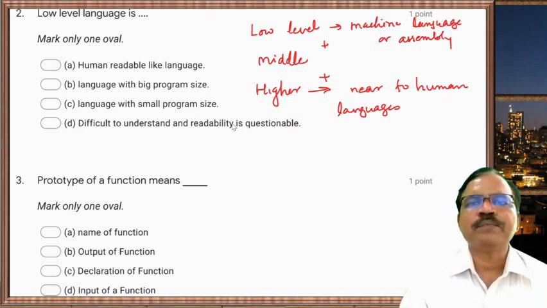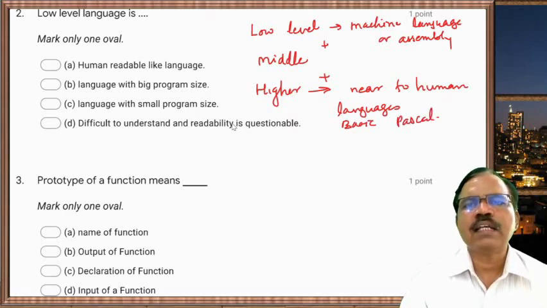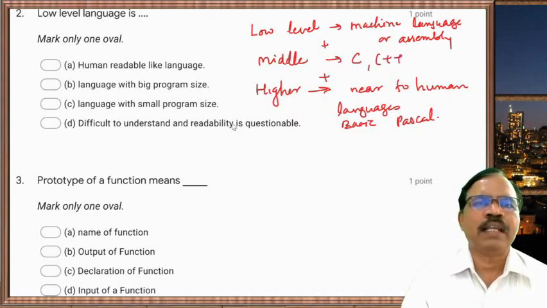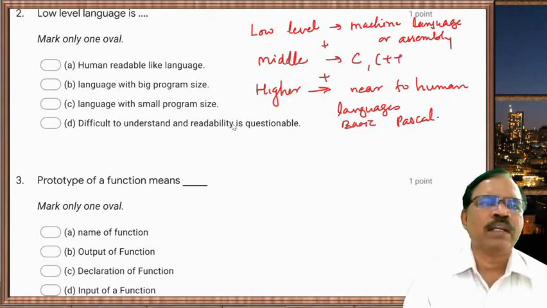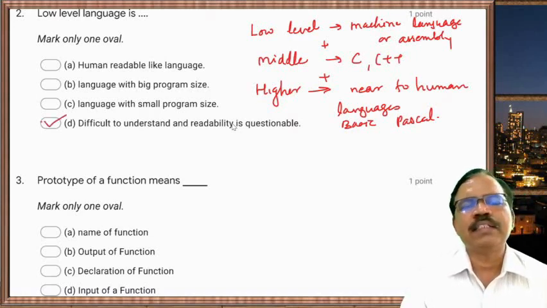So if we take BASIC, Pascal, these are some higher level languages, and C, particularly C++, are middle level languages. So low level language is difficult to understand and readability is questionable.